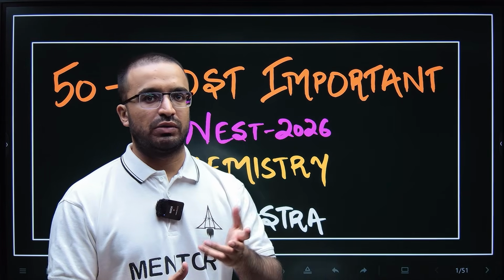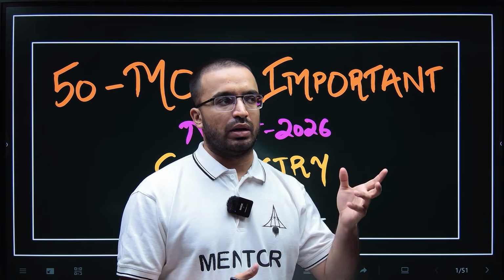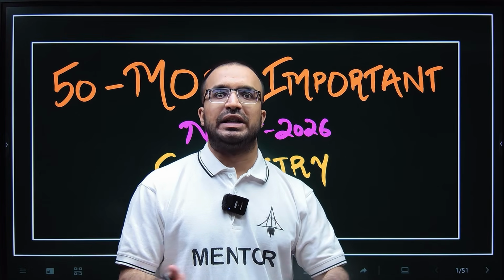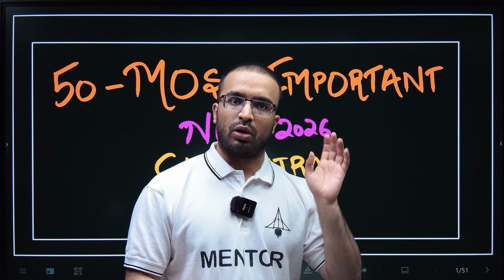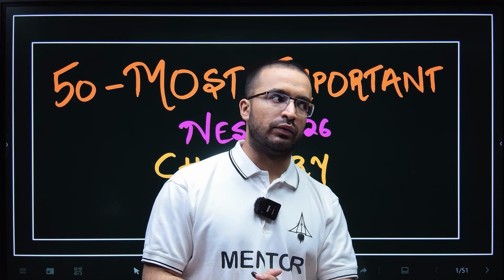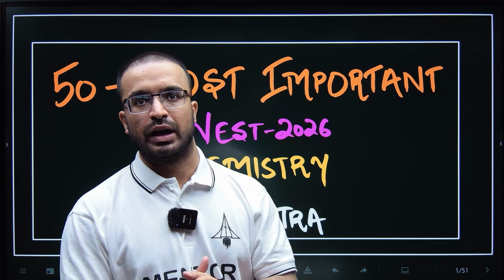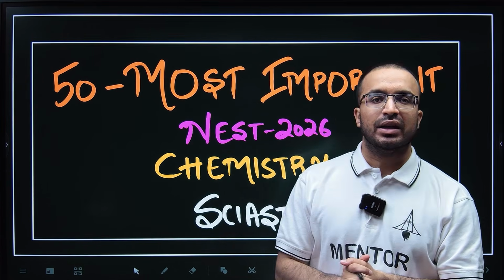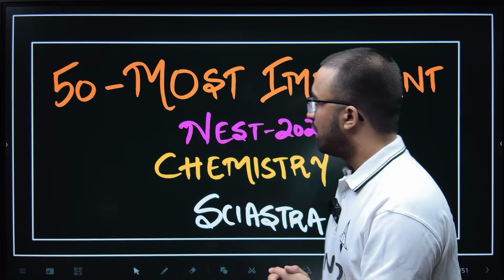Only 20 questions will be asked in chemistry in NEST, so among these 50 questions, at least 10 concepts should be repeated. Not the questions but concepts. Maybe more, 15, 12, 13, I don't know, but concepts will be repeated. So without wasting any further time, let's move forward with the questions.